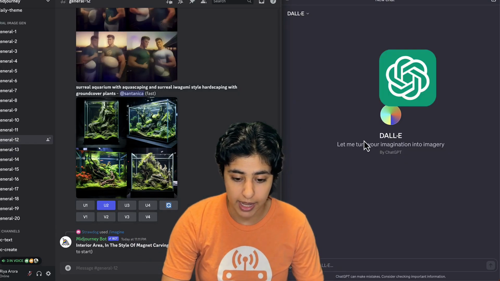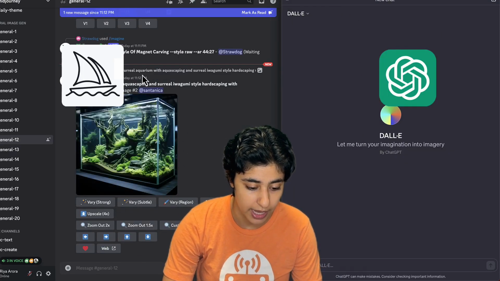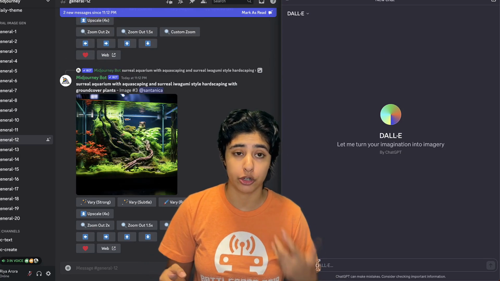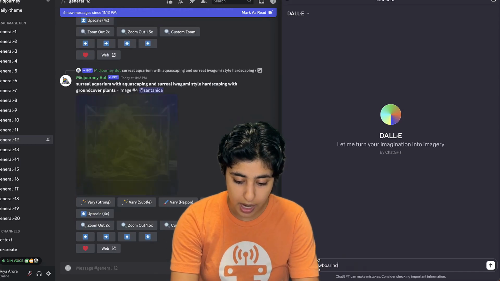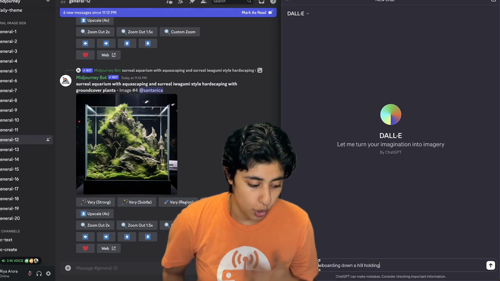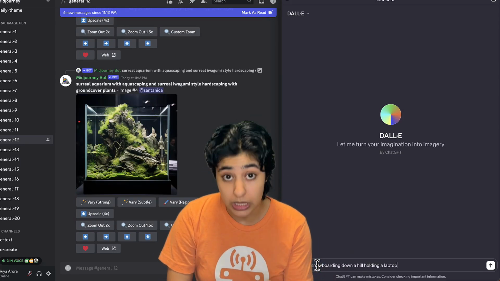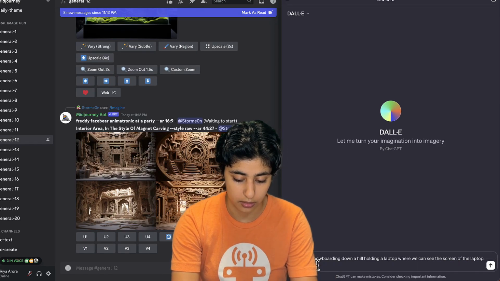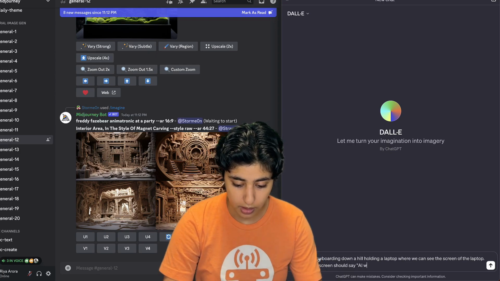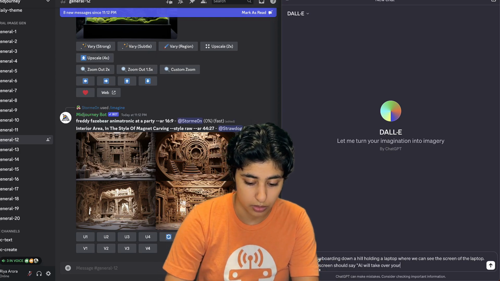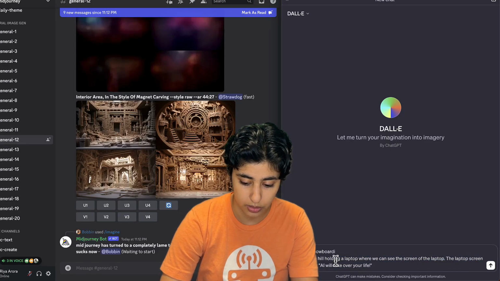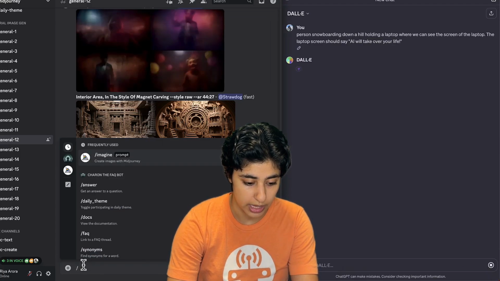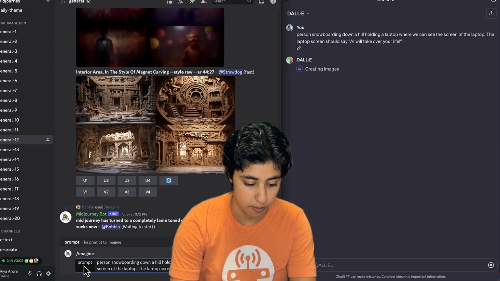So, on the right, I have ChatGPT's DALL-E, and on the left, I have Midjourney. Let's start by first getting the basic image of a person snowboarding down a hill. And we want it to hold a laptop where we can see the screen of the laptop. The laptop screen should say, AI will take over your life. All right, so let's shoot that into DALL-E. And let's also shoot that into Midjourney.